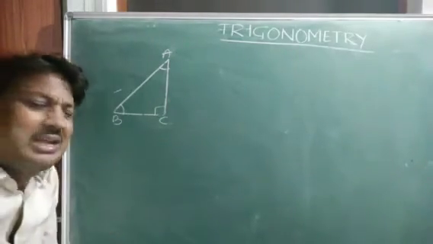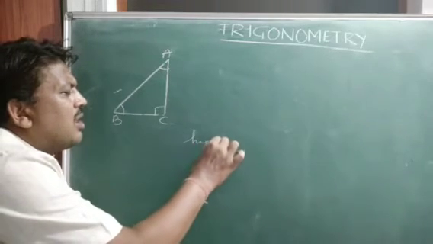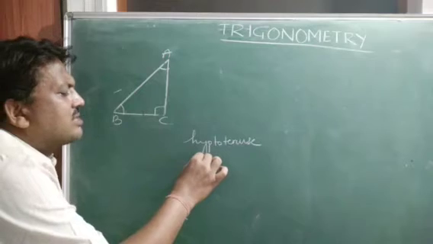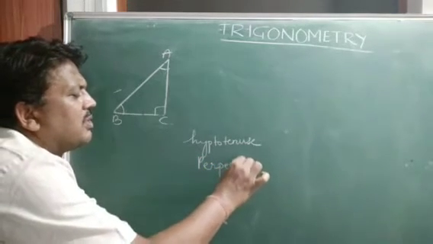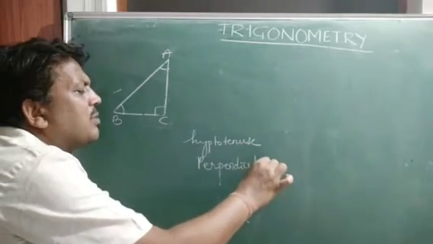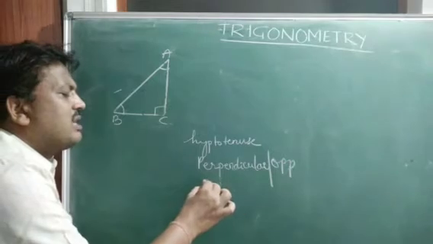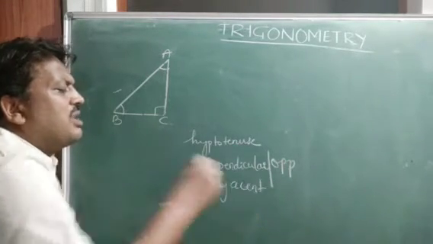Here the sides are three, children. One is the hypotenuse, and next is the perpendicular. Sometimes it is also called the opposite. And the next one is the adjacent. These are named in this way.